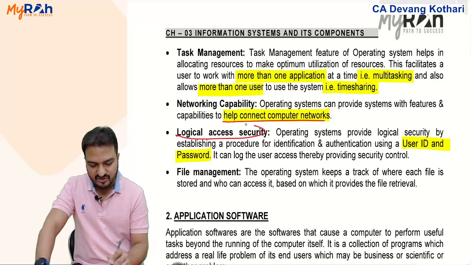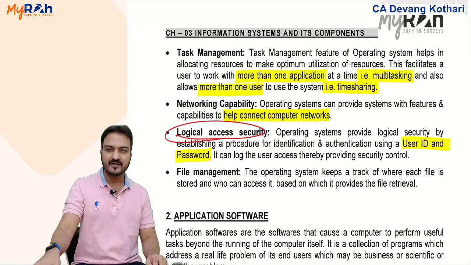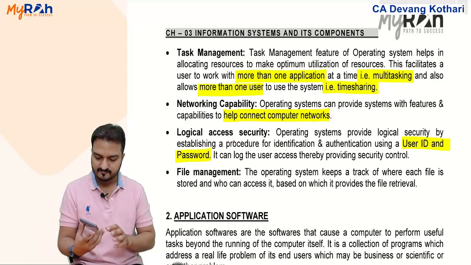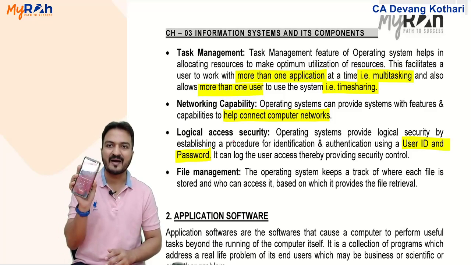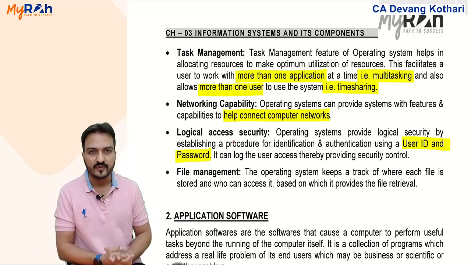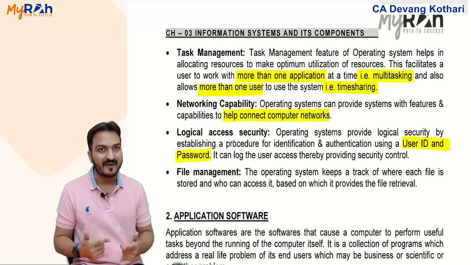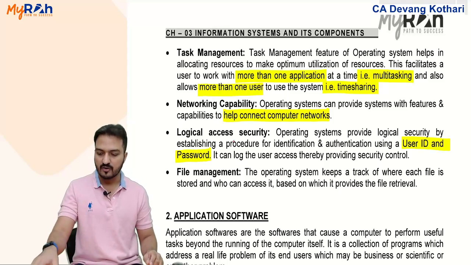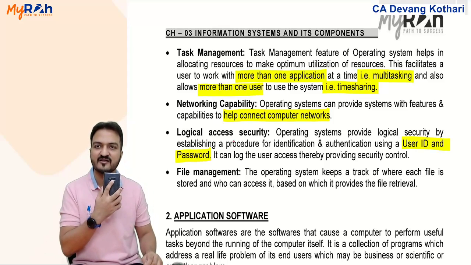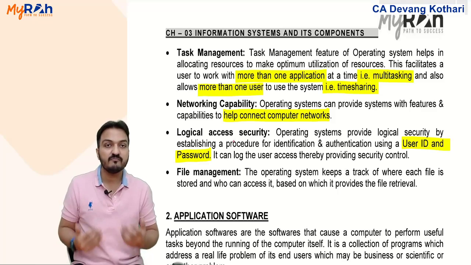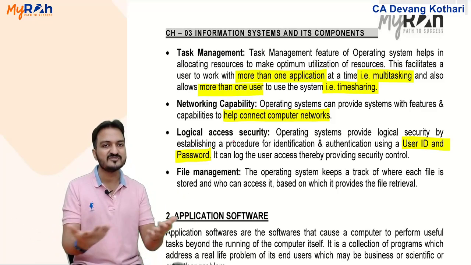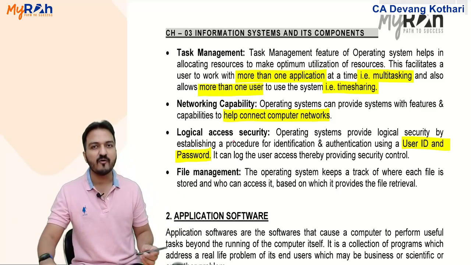Plus, the operating system gives you logical access security. Like in your phone, you have the pattern lock. That pattern lock is given by whom? Pattern lock is also provided by the operating system. Did you install any software to do the pattern lock? No. So user ID, password, or fingerprint scanners and all. Nowadays the phones are having fingerprint scanners. My phone is having a fingerprint scanner at the back here. That fingerprint scanner is given by whom? It is given by the operating system only. You don't install any special program to use the password protection. Yes, that is a part of the operating system.